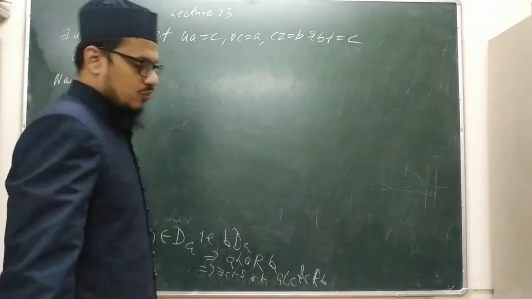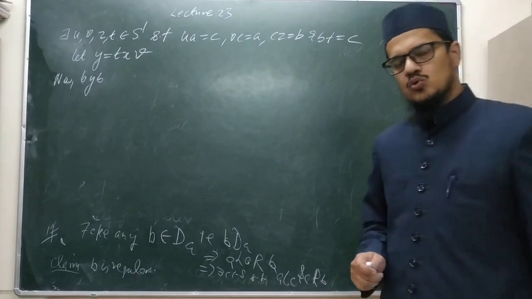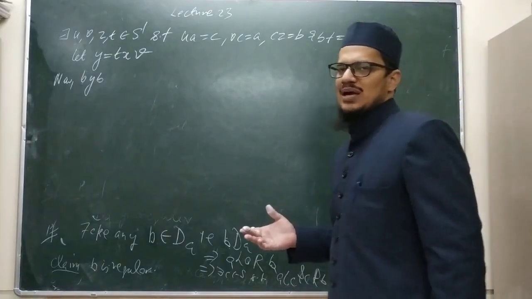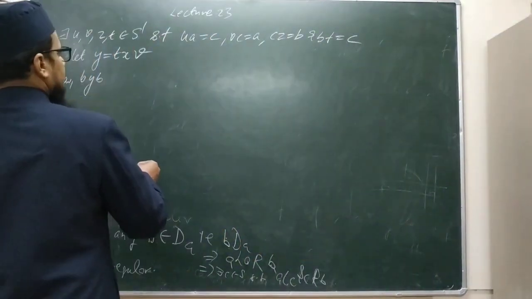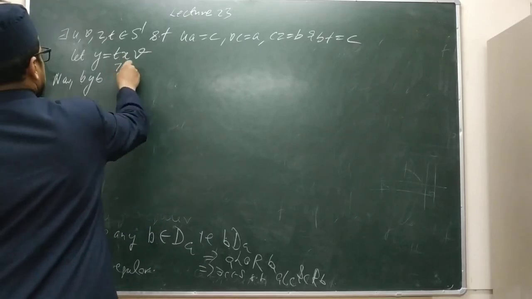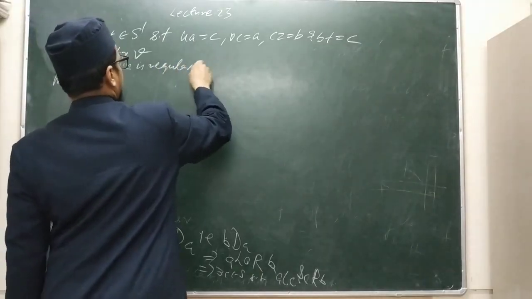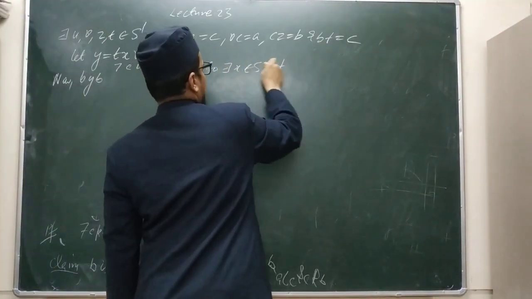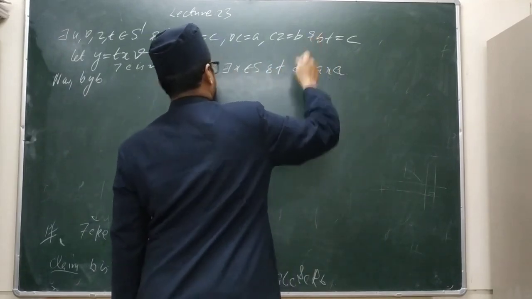Before this, one thing more: as A is regular, so we use this also. Since A is regular, we write like this: there exists X belonging to S such that A is equal to what? AXA. This we also have, correct?